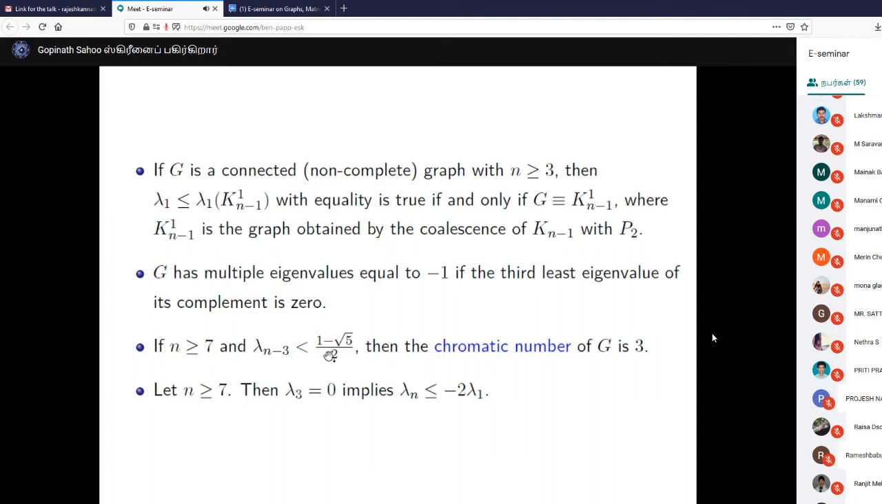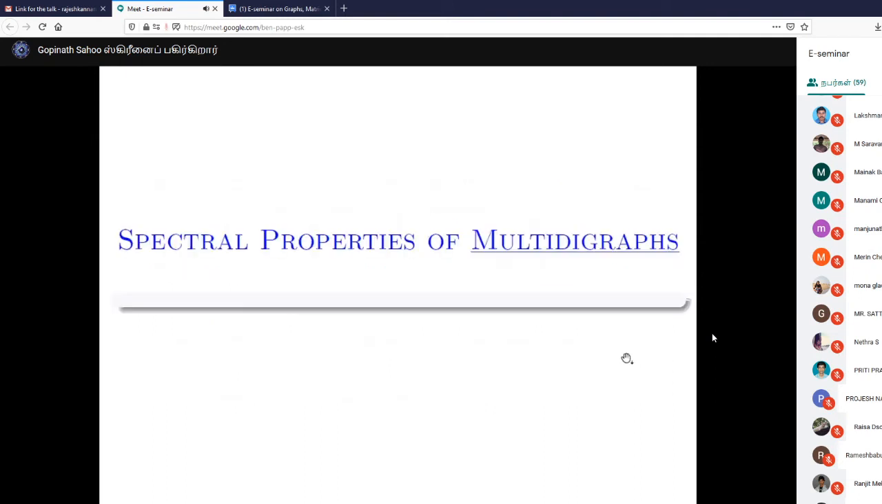Similarly, there is a relationship with chromatic number also. Here we know if n is greater than or equal to 7, and this is the fourth largest adjacency eigenvalue, if it is less than 1 minus root 5 by 2, then the chromatic number of the graph is 3. Okay? So there are many other properties also. Now let us move to spectral properties of a multidigraph.